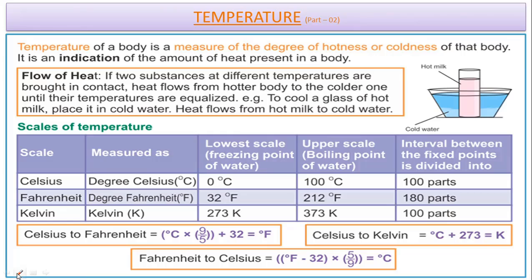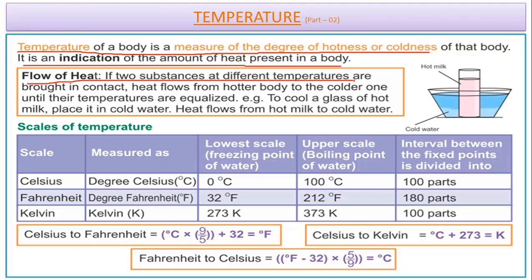Now, let's understand some more things related to temperature. Temperature of a body is a measure of the degree of hotness and coldness of that particular body. It is an indication of the amount of heat present in a body. The flow of heat is due to the change in temperature of two bodies. If we bring two bodies of two different temperatures, then we will observe that heat flows from a higher temperature body to a lower temperature body.